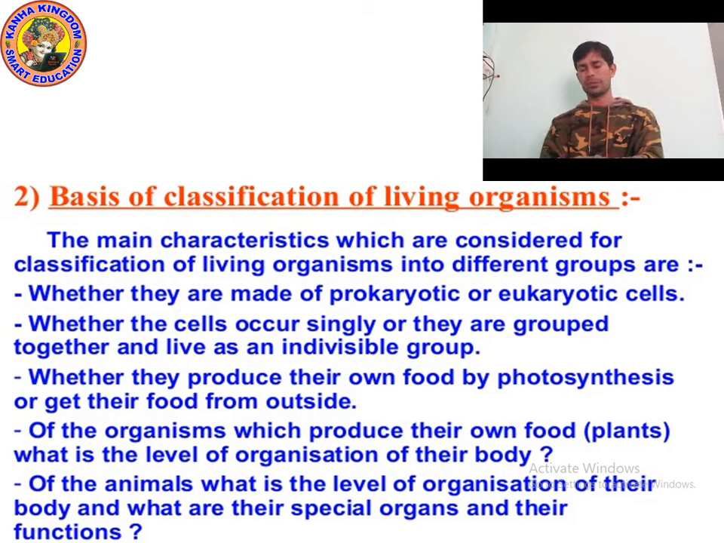I hope you understood. The characteristics used for classification of plants will be different from the characteristics used for classification of animals, because plants make their own food and animals get their food from outside. So plants have different characteristics, animals have different characteristics, and we need to make different groups. We need to make the group of plants and the group of animals.